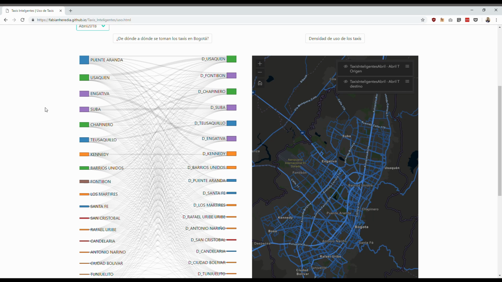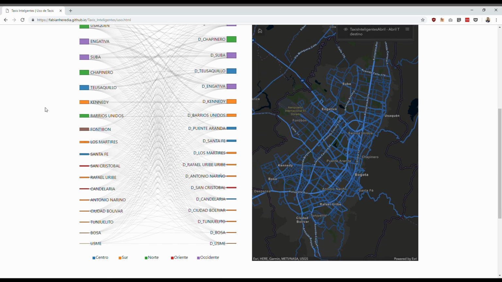In order to do that, we have two idioms here. The first one is a Sankey diagram that relates the origin and destination points. The link's width depends on the amount of services between the nodes, and the node color depends on the cardinal location. The second idiom is the map.